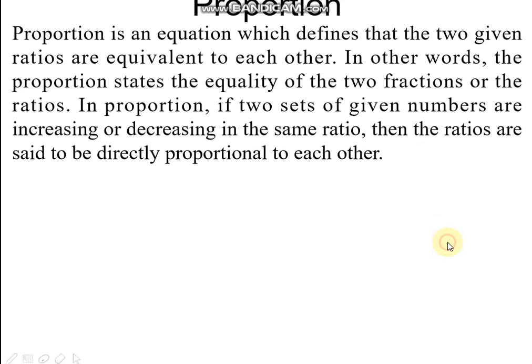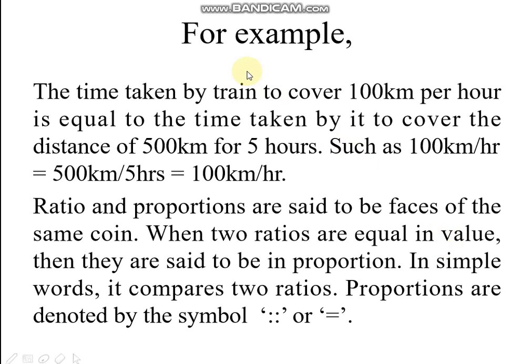Next, for example, the time taken by a train to cover 100 km in 1 hour is equal to the time taken to cover 500 km in 5 hours. So 500 by 5 is equal to 100 by 1. So ratio and proportion are said to be two faces of the same coin. When two ratios are equal in value, they are said to be in proportion.